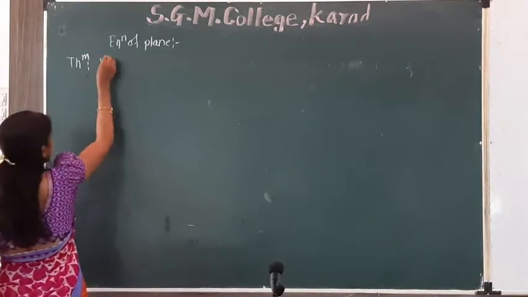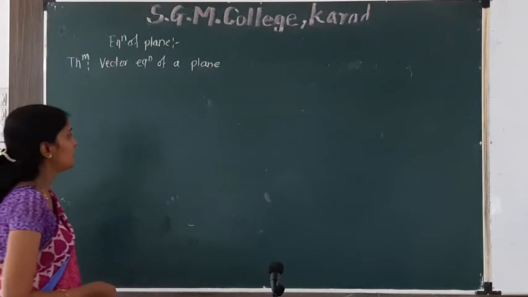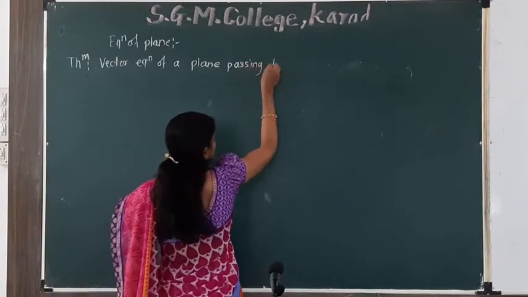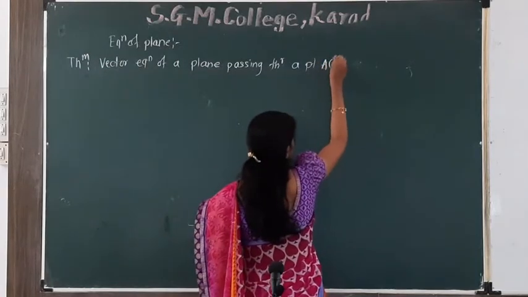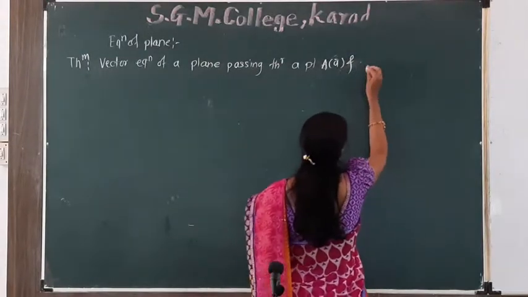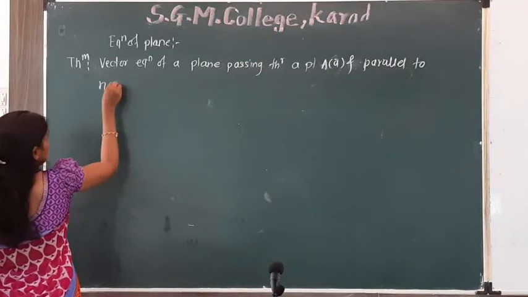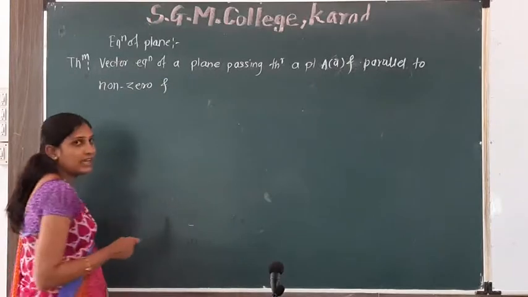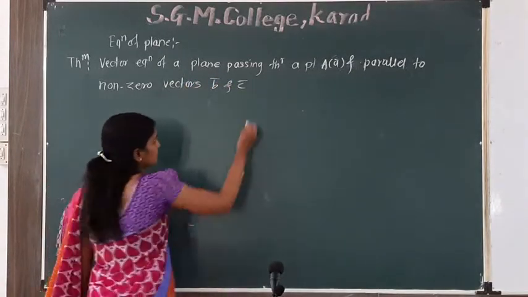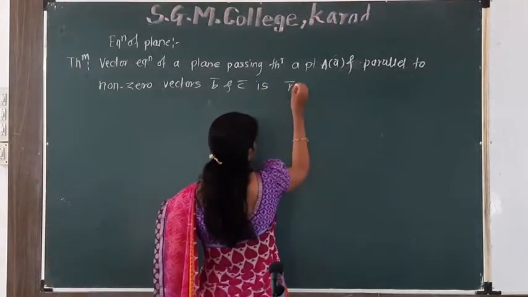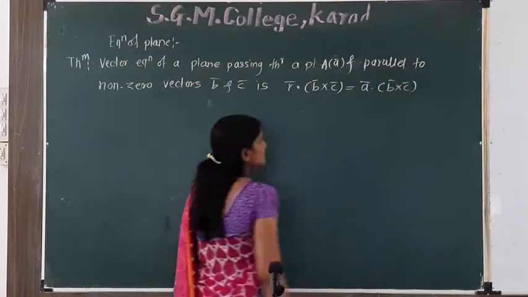Vector equation of a plane passing through a point, with the point A of A bar, and parallel to non-zero vectors B bar and C bar is R bar dot B bar cross C bar is equal to A bar dot B bar cross C bar.